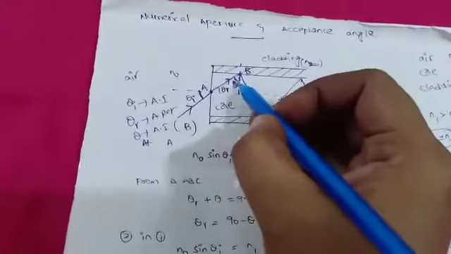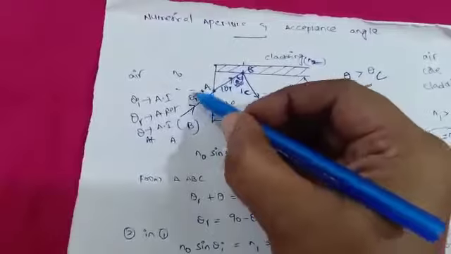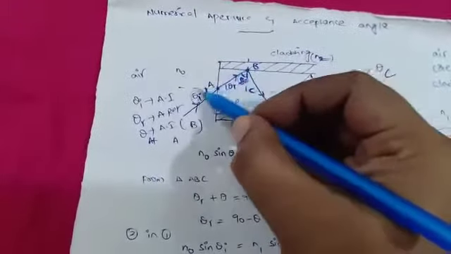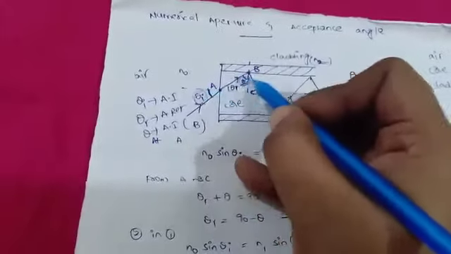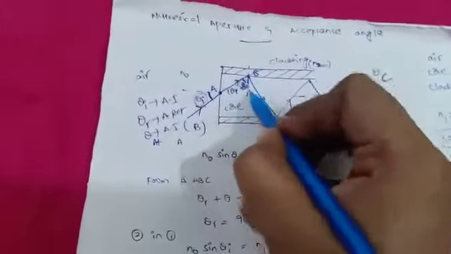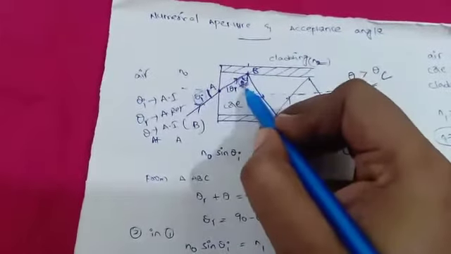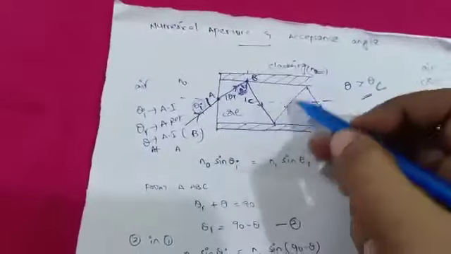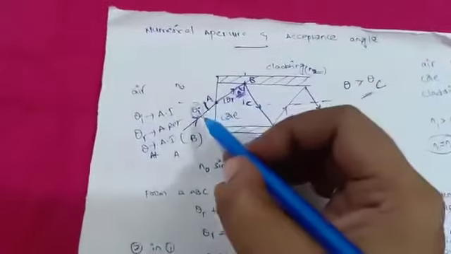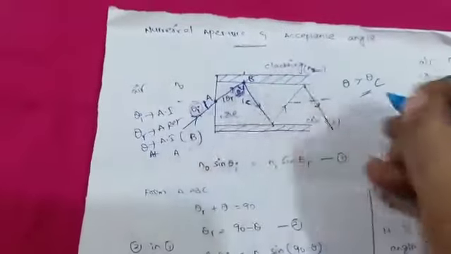So how can we change this theta? It depends on theta I. When we change theta I, the theta value also changes. So at a particular theta I, this theta becomes greater than theta C, then TIR takes place. That particular angle of incidence is called the acceptance angle.